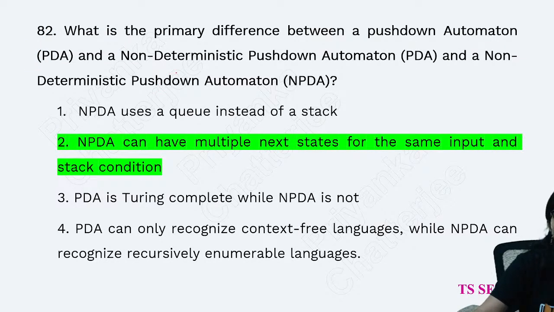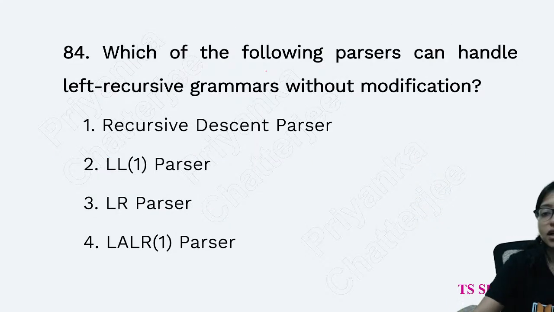Question number 52. What is the primary difference between push down automata, that is, deterministic and non-deterministic? NPDA has multiple next states, but DPDA has only one. Always NPDA power is more than DPDA. Now question number 53.